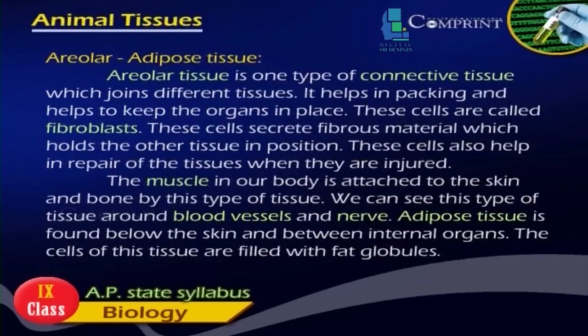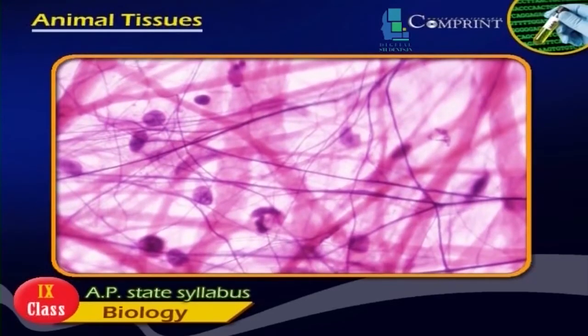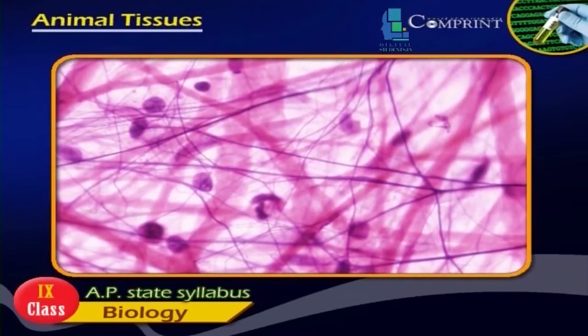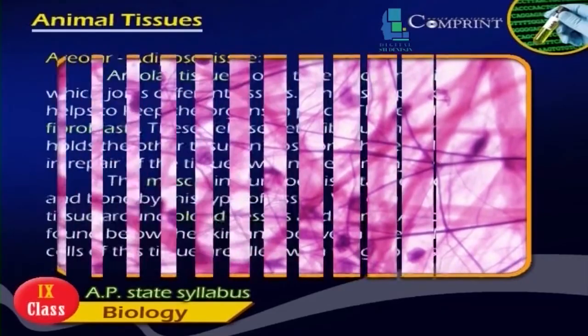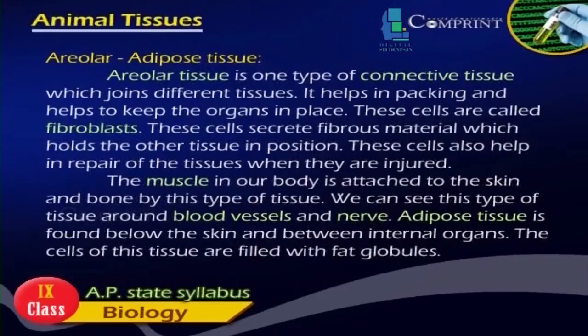Areolar and adipose tissue. Areolar tissue is one type of connective tissue which joins different tissues. It helps in packing and helps to keep the organs in place. These cells are called fibroblasts. These cells secrete fibrous material which holds the other tissues in position. These cells also help in repair of the tissues when they are injured.